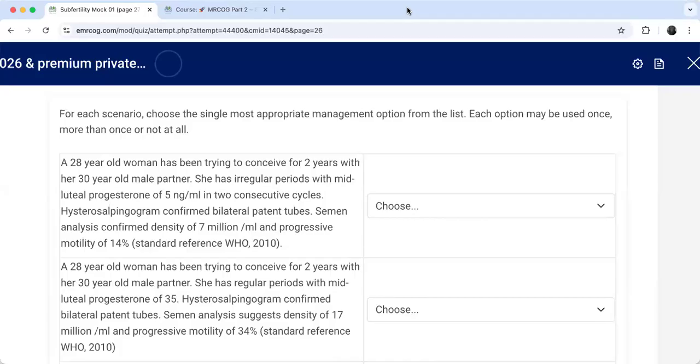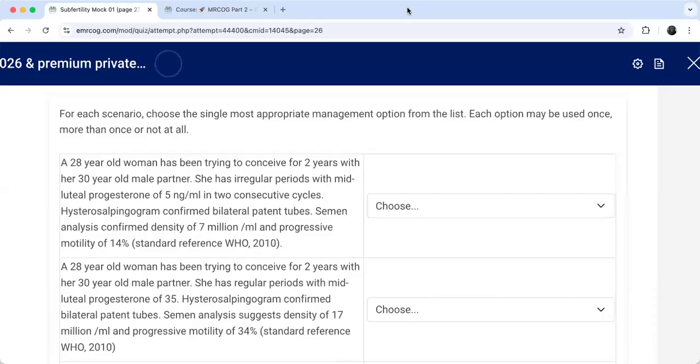What's your choice? Jump to IVF? No, exactly. So you will go for ovulation induction, right? Why? Because it's a solo problem which can be treated by non-invasive treatment. So you will just go for the ovulation induction and solve the problem.